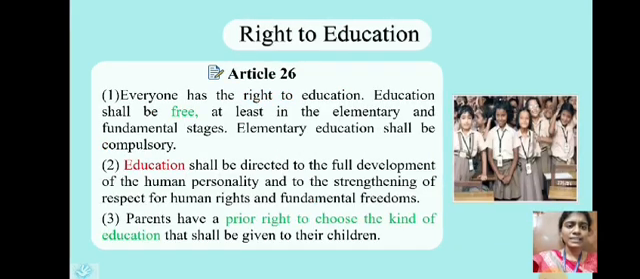Article 26 describes the right to education. That is, free and compulsory education should be given to a child at the elementary level, and education shall be directed to the full development of the human personality, and parents have a prior right to choose the kind of education that shall be given to their child.